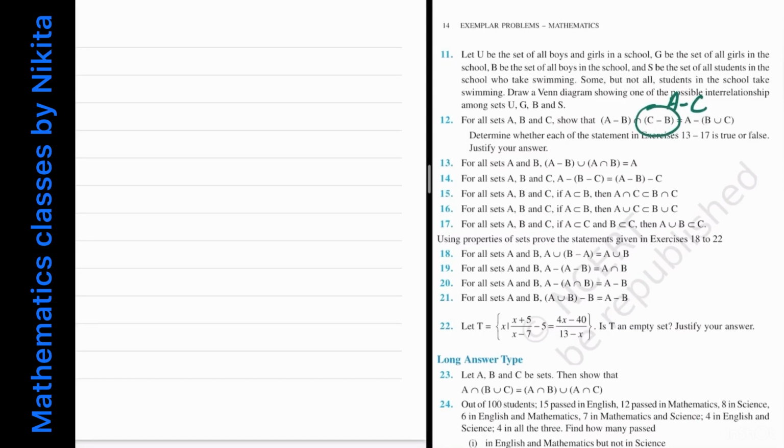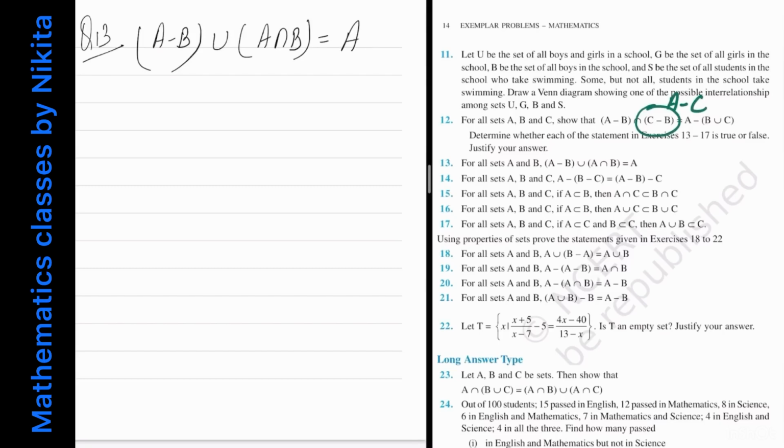Now let's see the next question. Determine whether each of the statements in exercise 13 to 17 is true or false and justify your answer. So question number 13. In 13 you have to see whether it is true or false. For all sets A and B, A minus B union with A intersection B is equal to A.